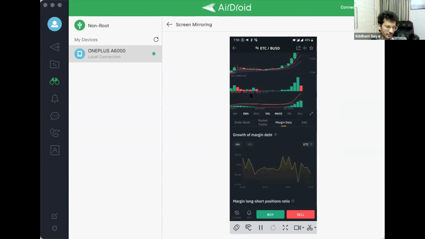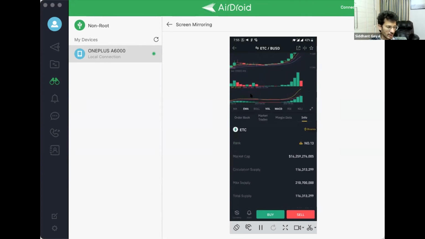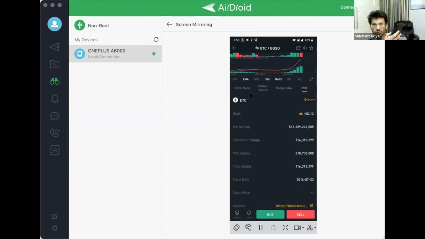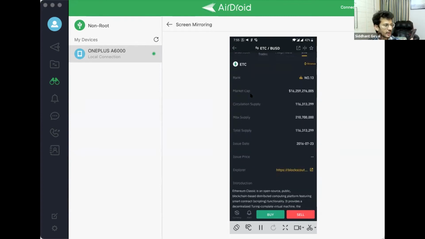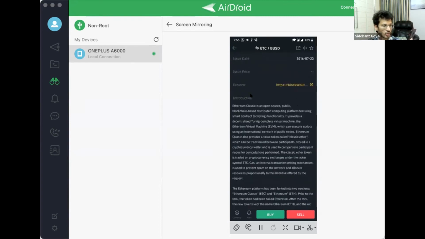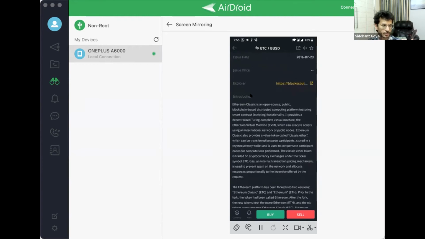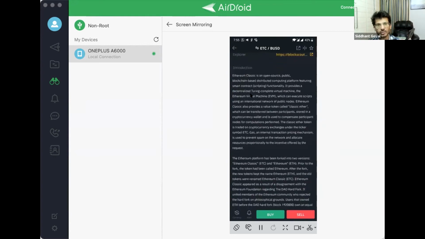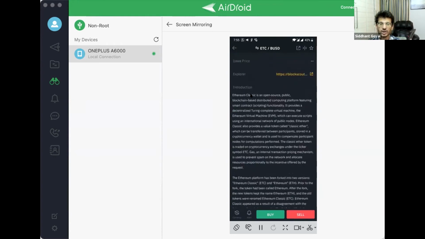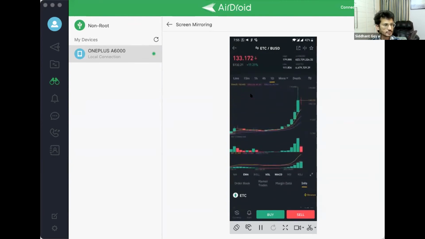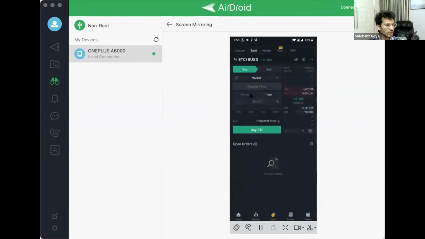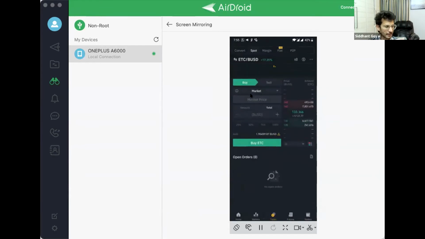So margin data, we are ignoring this for the time being. Information, you will get all the information of the coin here, and this is the 13 number coin, and you can see the market cap, circulating supply, total supply, and what the coin does. So Ethereum Classic is an open source, public, etc. This data will be the same that you see on CoinMarketCap also. Okay, so this is the same data. So this is how you can navigate through the whole Binance app.